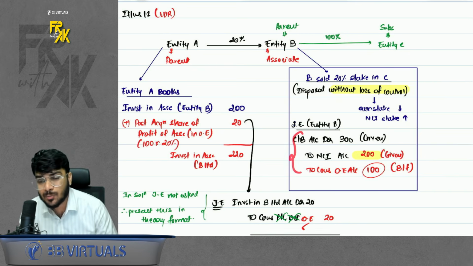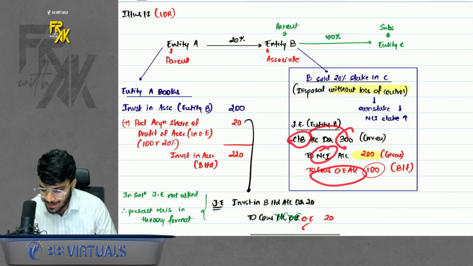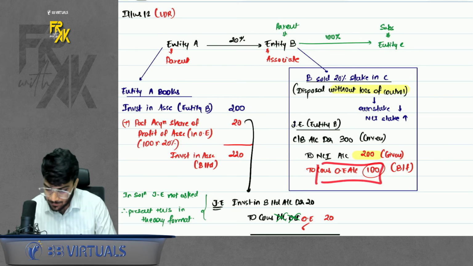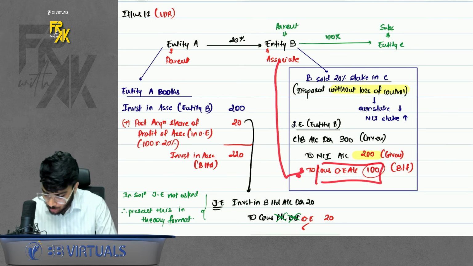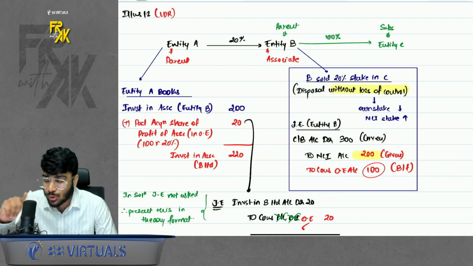Remember we used to pass an entry in Ind AS 110: Cash bank to NCI to consolidated other equity. The balance is given in the question. How much cash bank, how much NCI is given. The difference is consolidated other equity. That means the associate booked a profit in consolidated other equity of rupees 100.